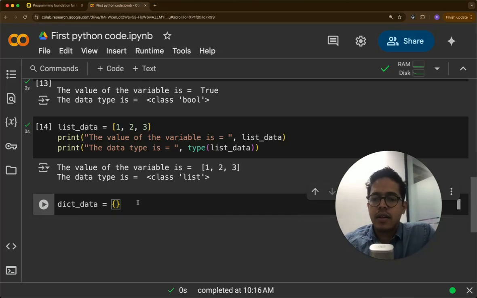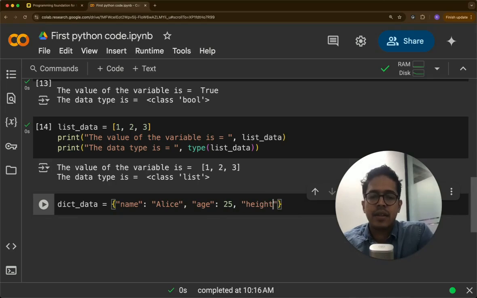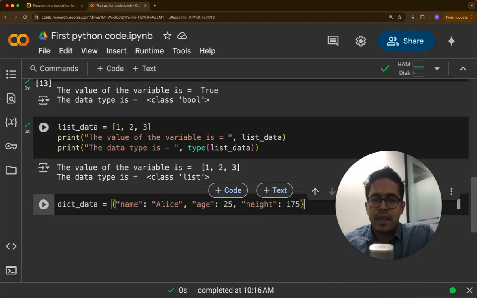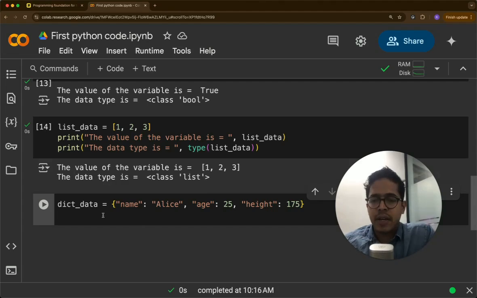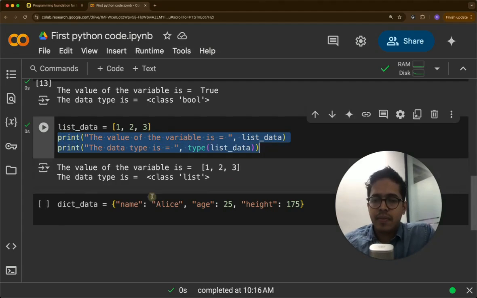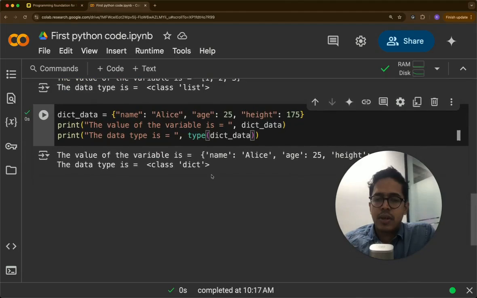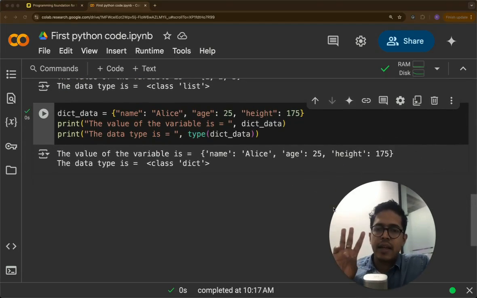And so let's say name is Alice, age is 25, and height is 175 centimeter. And here it is the dictionary data, and we can print that also. So here the dictionary has 3 key value pairs.